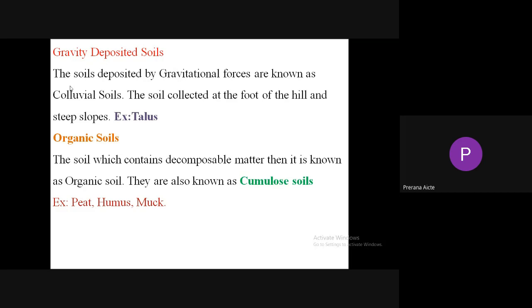Next, organic soils. The soil which contains decomposable organic matter is known as organic soil. They are also known as cumulose soils. Examples for organic soils are peat, humus, muck. These three are highly organic in nature. They consist of highly decomposable organic matter. So examples for organic soils are peat, humus, muck, and organic soils are also called cumulose soils.